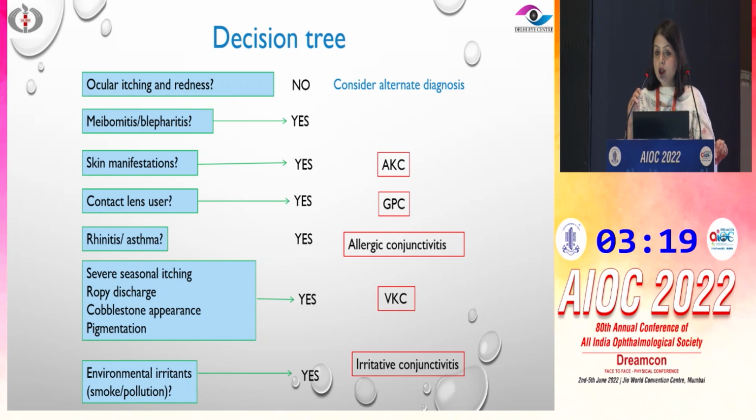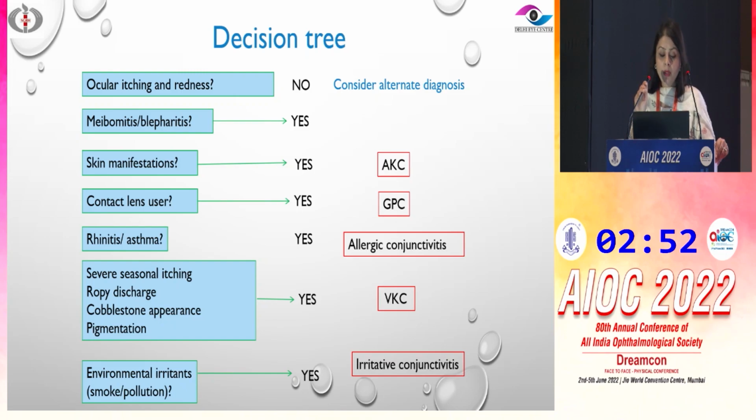Skin manifestations are more common in patients with AKC or atopic keratoconjunctivitis. Again, rhinitis and asthma, like I said, would be important corroborative findings for us to strengthen our diagnosis of ocular allergy. VKC, as discussed in detail, can present with all of these symptoms, so that will help in diagnosing VKC. And last but not least, you might have irritative conjunctivitis just because of the environmental pollutants, which is